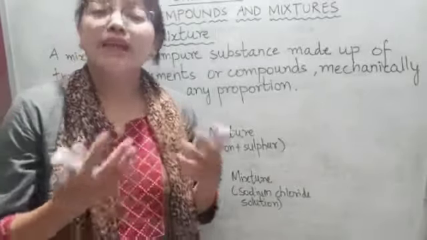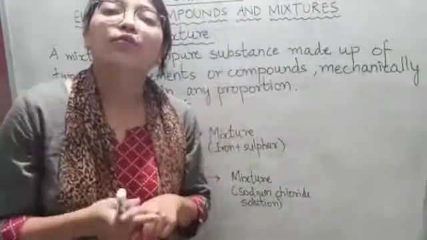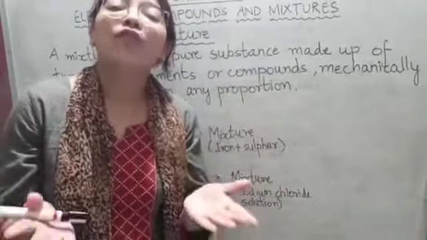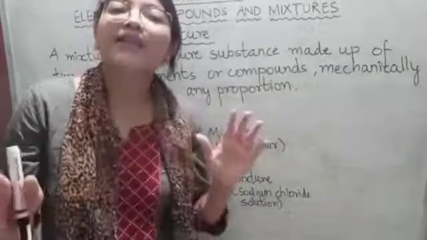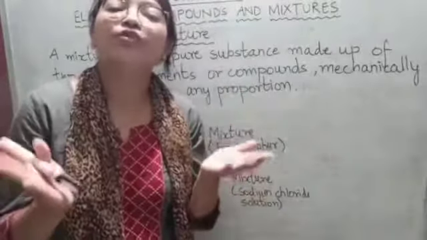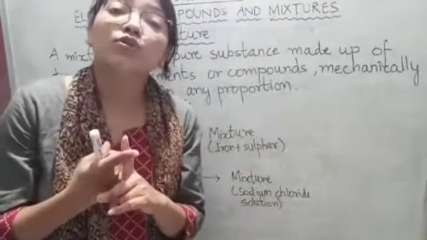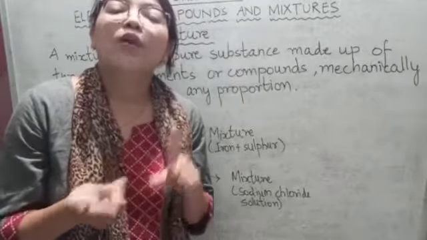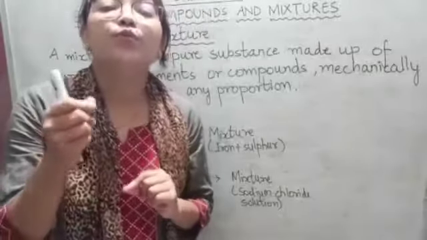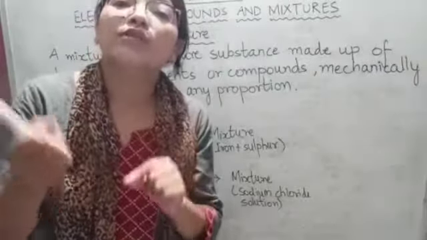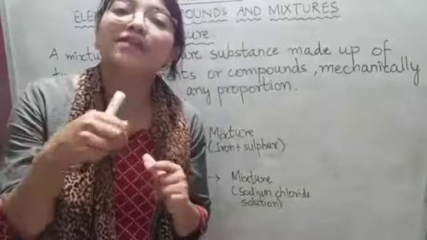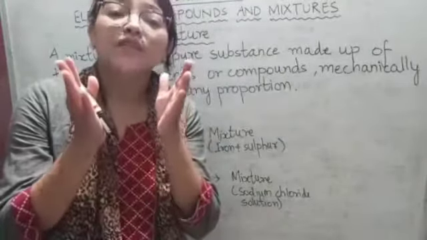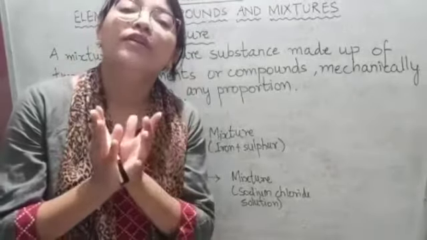Now, examples of mixtures are air. Okay, what is air? What is there around us? Air is a mixture of gases. There are many gases in the air, so it is a mixture of gases. Milk. Milk is also an example of a mixture. Petrol. Okay. Now, salt solution. When we mix a spoonful of salt into water and mix it together, then a salt solution is formed. So the solution is an example of a mixture.